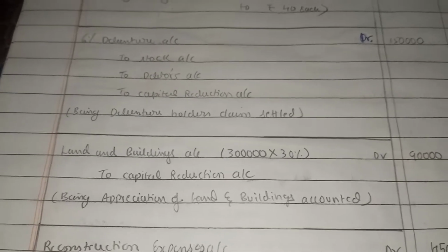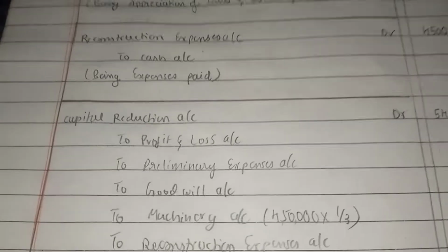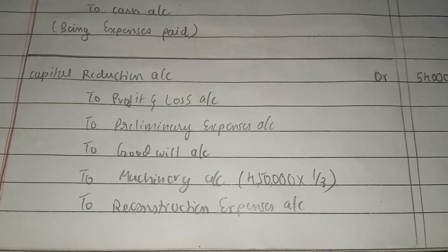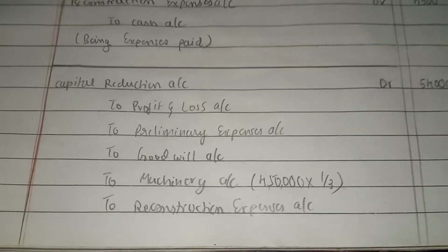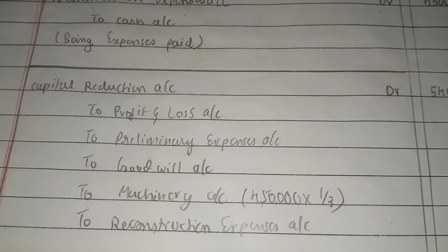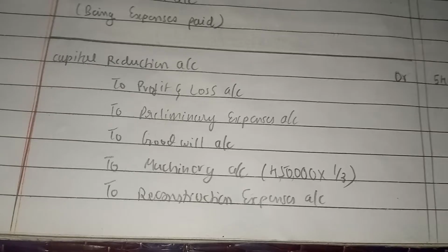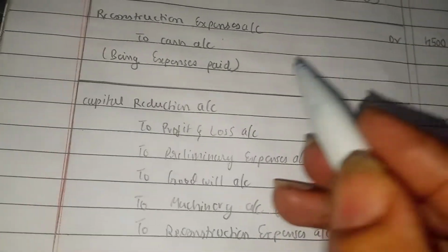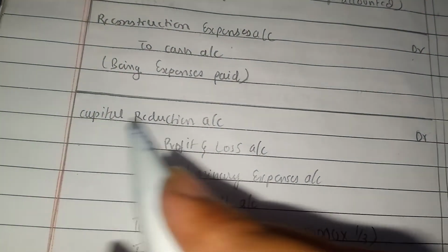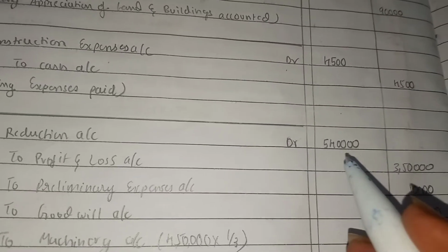If you observe from starting to here, it's quite easy. You have no confusions, but your confusions arise from this step, that is the final journal entry, that is capital reduction account to P&L account to preliminary expenses account. See, this last journal entry is quite a big one. So no need to fear. I will help you to easily crack this. In every problem you have to put the same thing, that is, the first entry is a permanent entry. Capital reduction account debit 5,40,000.